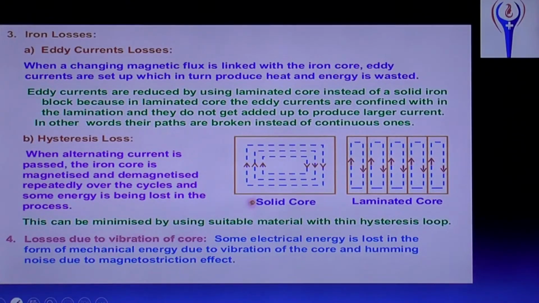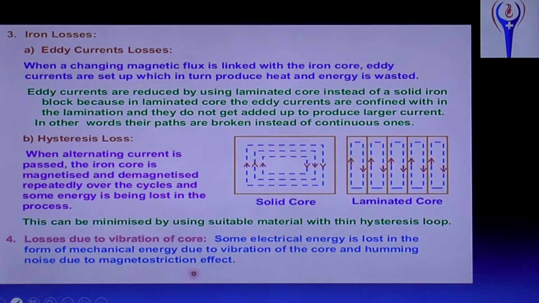And some alloys will be used. Next, losses due to vibration of core. This in a normal transformer we can't observe, but in a street area transformer we may observe some vibration. Some electric energy is lost in the form of mechanical energy due to the vibration of the core, and the humming noise due to the magnetostriction effect.